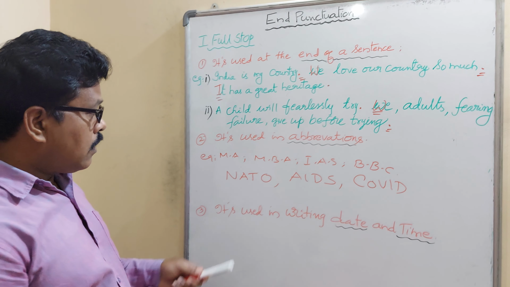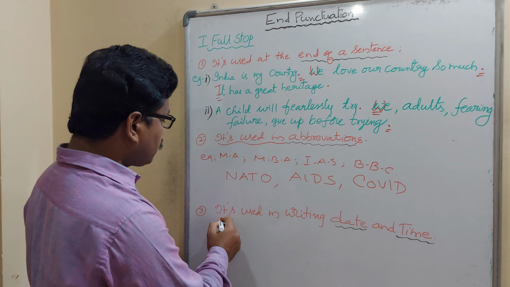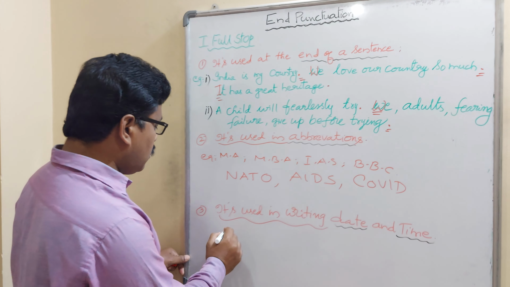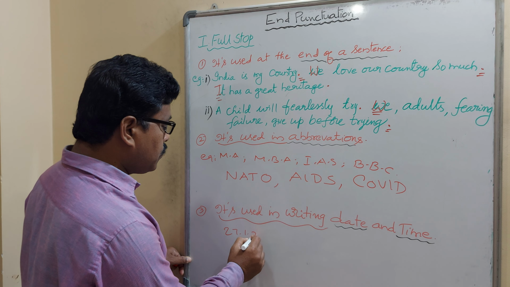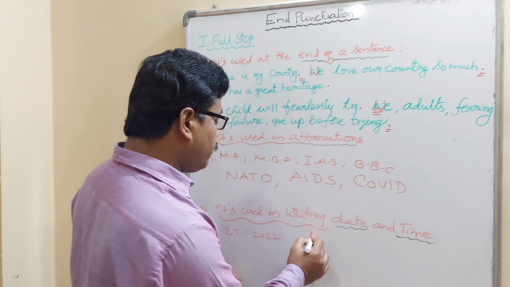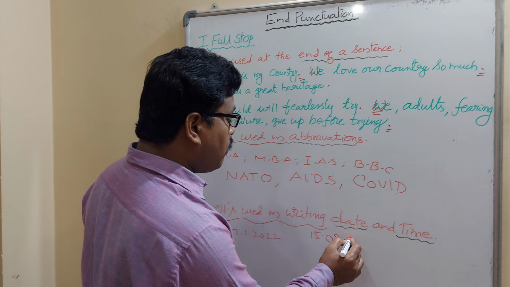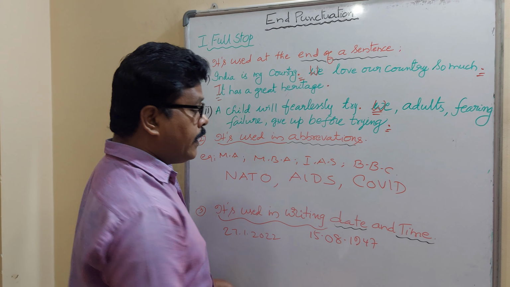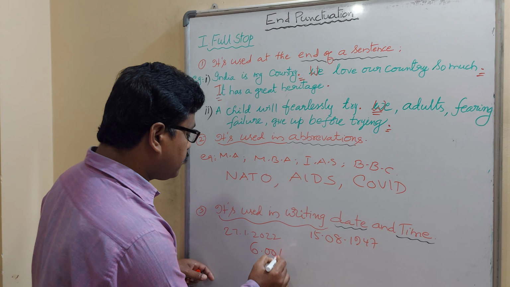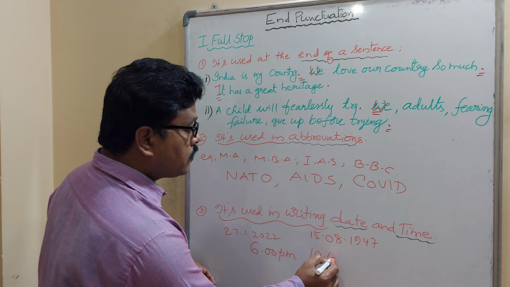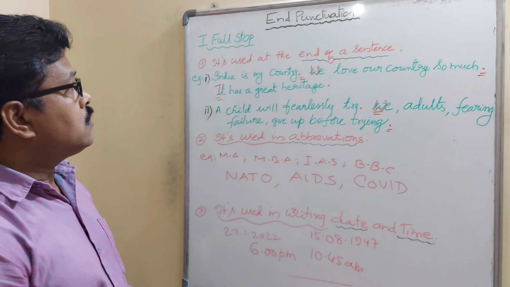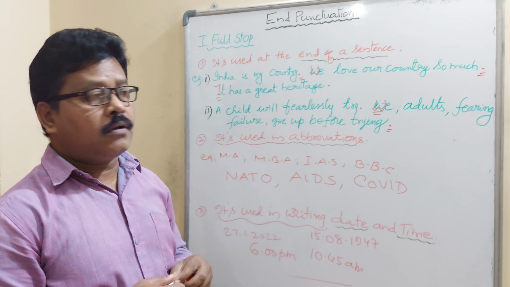Now come to the third usage. It is used in writing date and time. For example, 27/1/2022. India got independence on 15th August 1947, like that. The class starts at 6 p.m., 10:45 a.m., like that. So while writing the dates and time also, we use full stop. These are the uses of full stop.